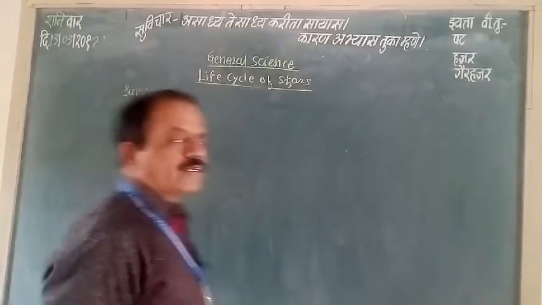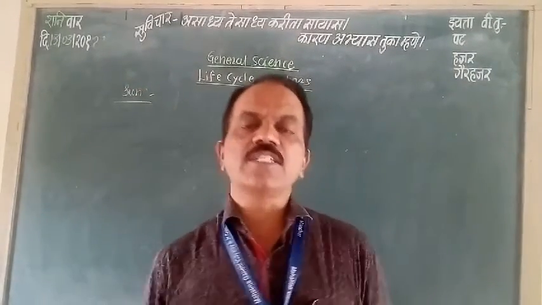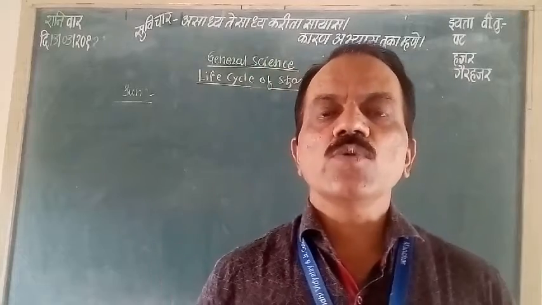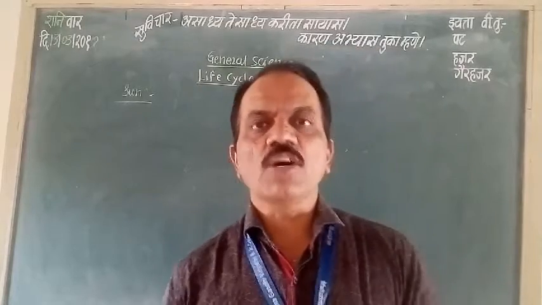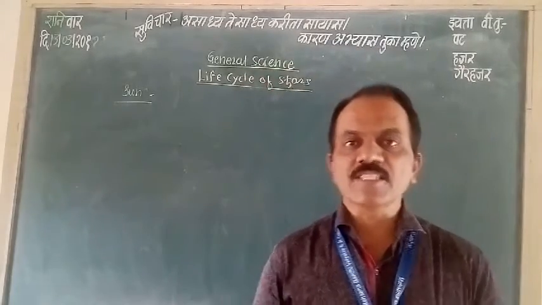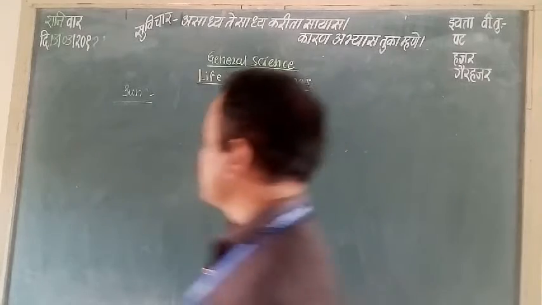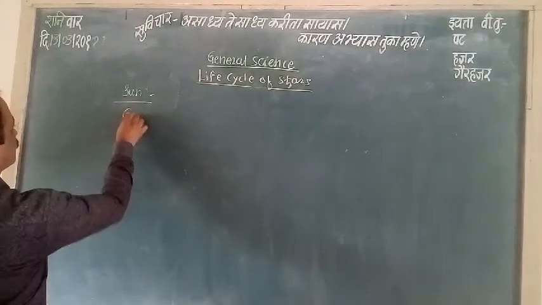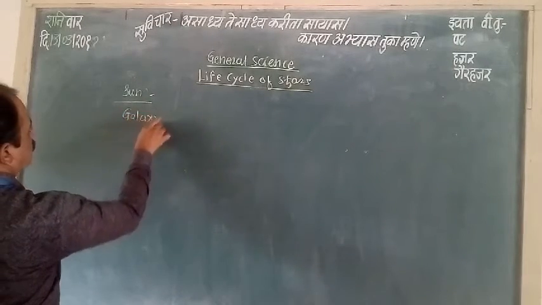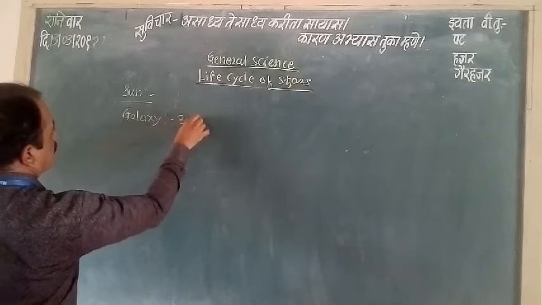This Sun is one of the stars present in our solar system, and so many of these solar systems are present in our galaxy. What is the name of our galaxy? Akashganga.